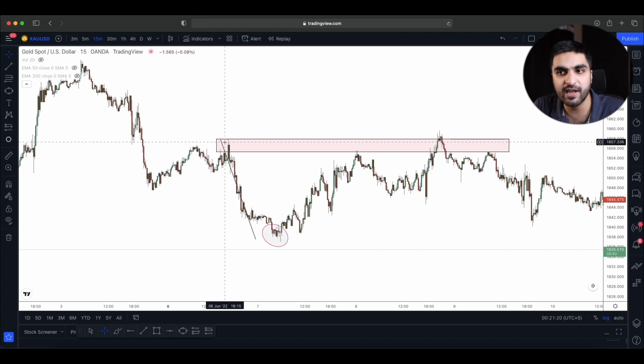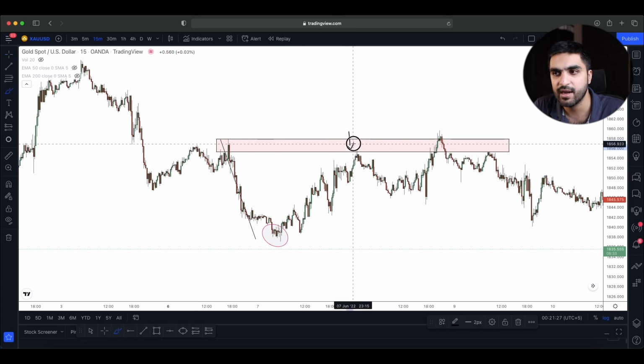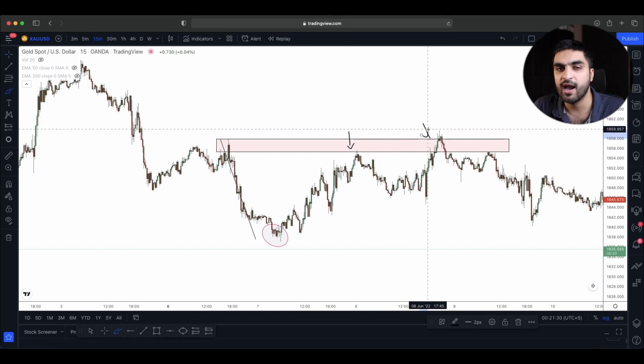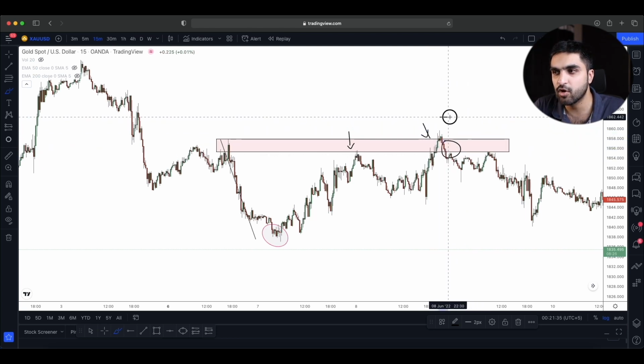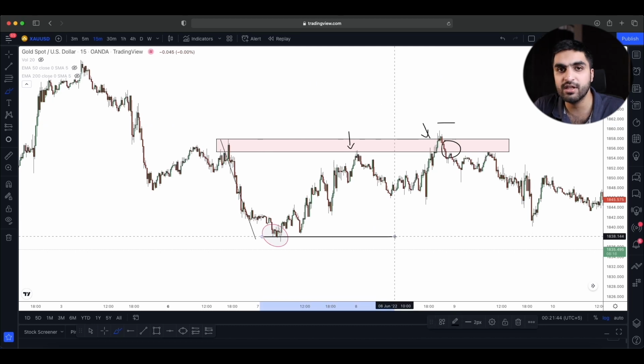We have our key supply level and we have our lower low. When the market came towards that level, we got rejected once here, and we got rejected the second time. After the second rejection, anywhere we place our trade here, put our stop loss just above the rejection area, and our target at the lower low is absolutely a very beautiful trade opportunity.